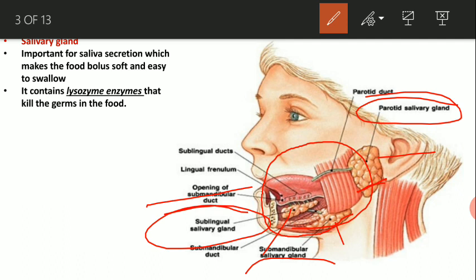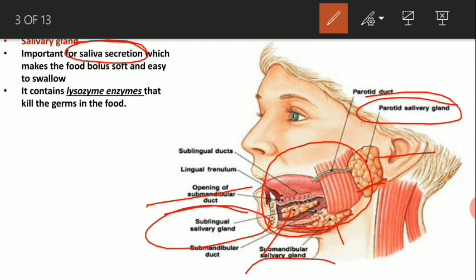Okay, but what is the importance of the salivary gland? These salivary glands secrete saliva. Now saliva is a sticky watery secretion.